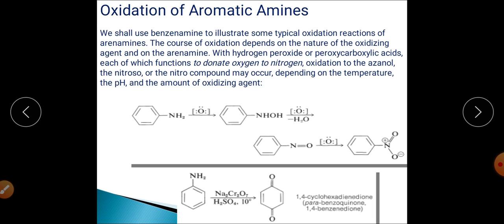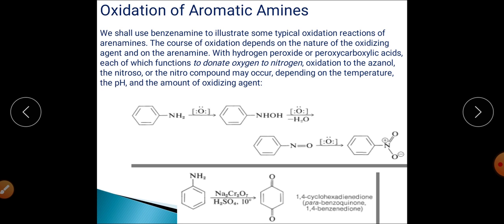So when we talk about the oxidation of this particular aromatic system, again we will have different type of oxidizing agents, and different type of oxidizing agents will produce different type of products.